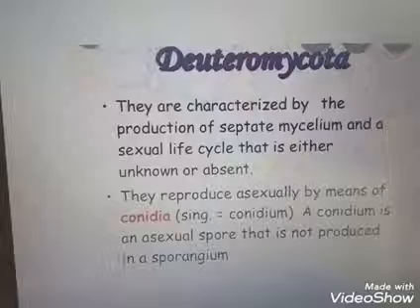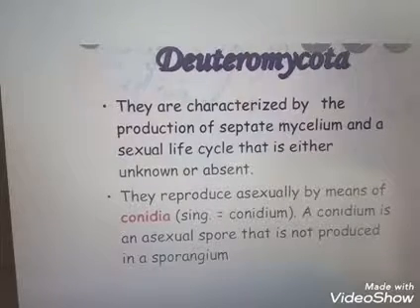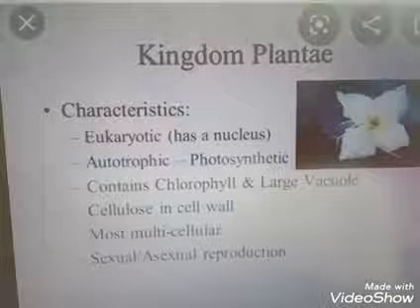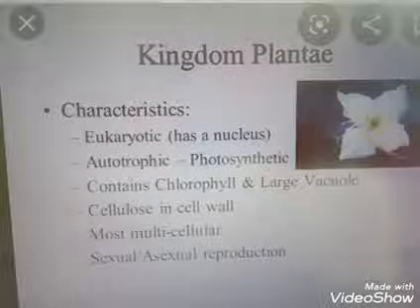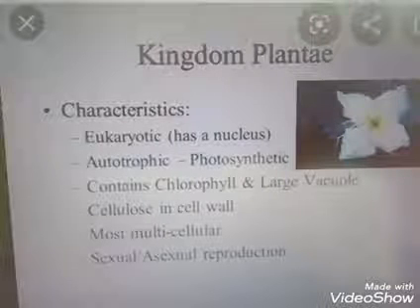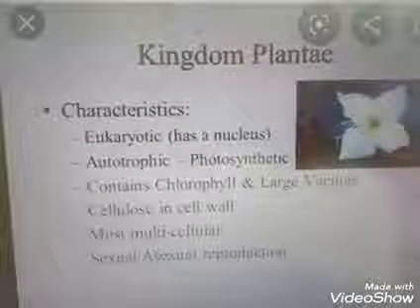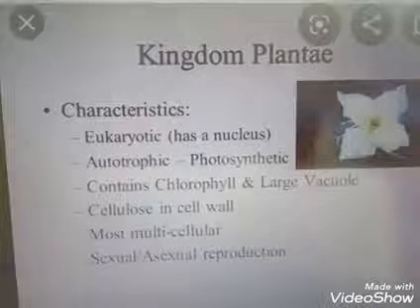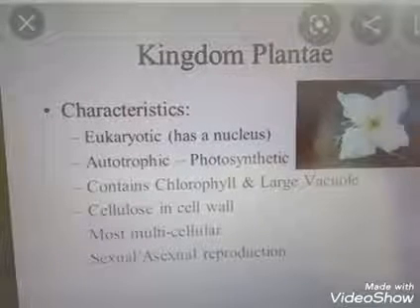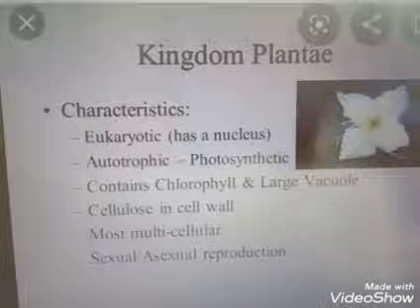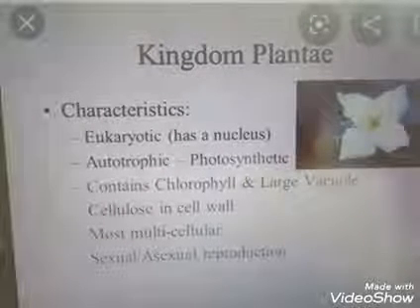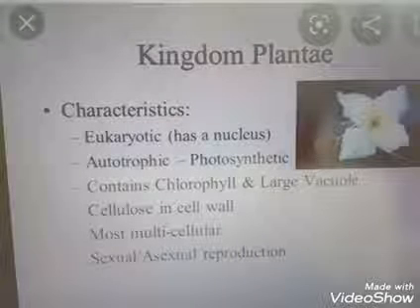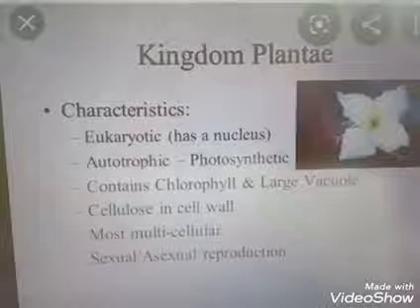So we discussed kingdom Monera, kingdom Protista, kingdom Fungi. Then two kingdoms remain, kingdom Plantae and kingdom Animalia. I am giving only a brief description here because the next two chapters are on kingdom Plantae and kingdom Animalia. Kingdom Plantae includes plants. The main features of the organisms are eukaryotic, they have chlorophyll, they are autotrophic, the cell wall is made of cellulose, and they are multicellular. Sexual and asexual reproduction is present.